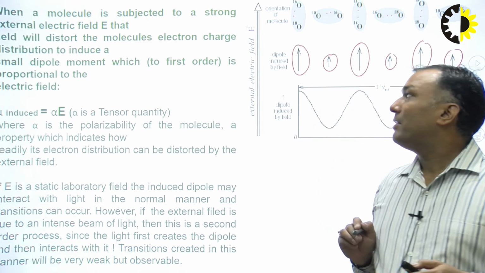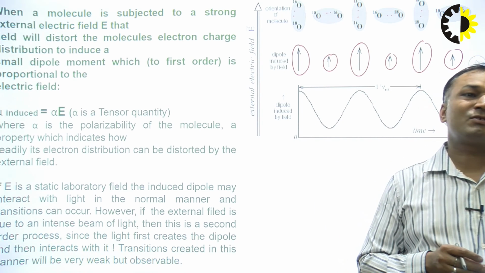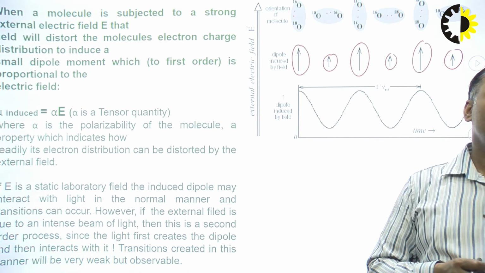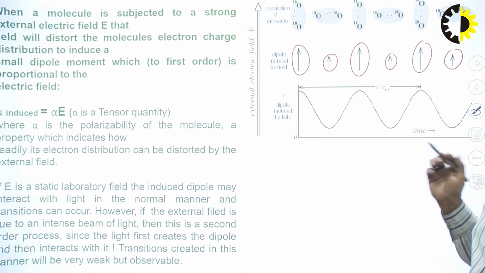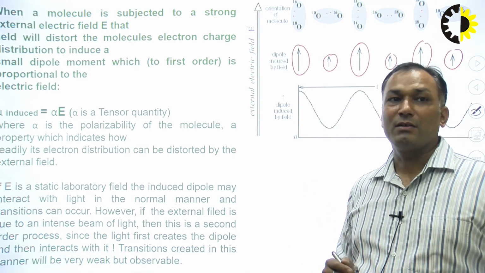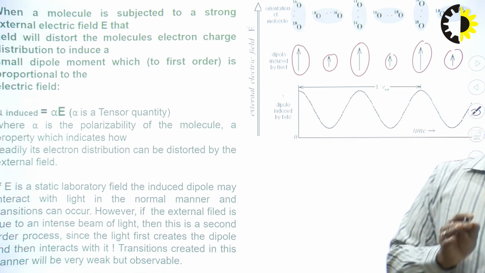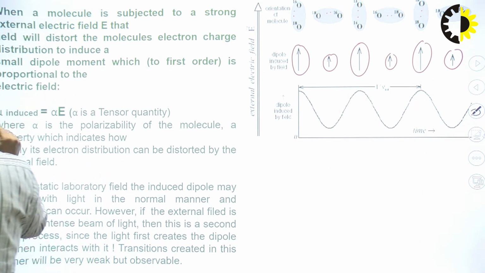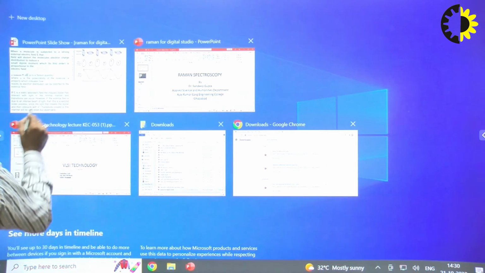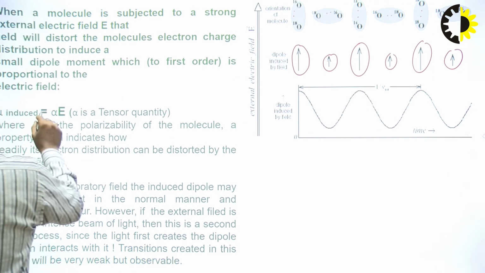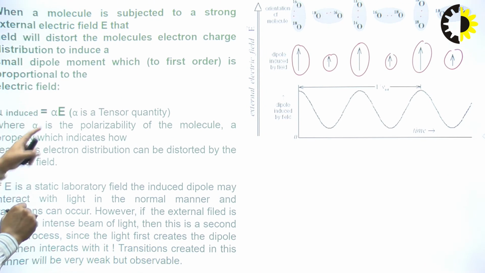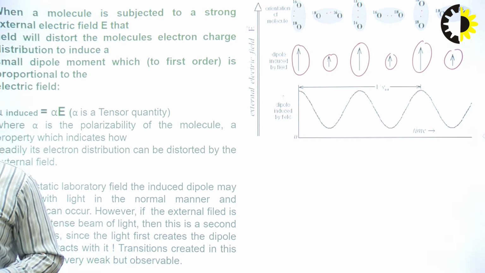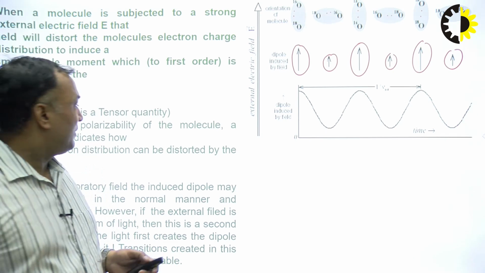The field will distort the molecule's electron charge distribution to induce a small dipole moment, which is proportional to the electric field. Distortion will be proportional to the intensity of the electric field. So this is mu induced, meaning dipole moment induced, which is directly proportional to the external field, which is E.